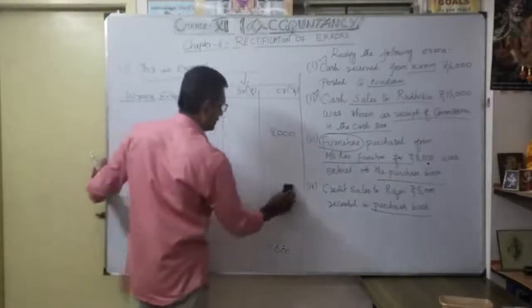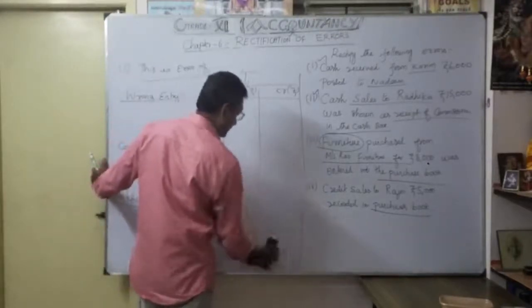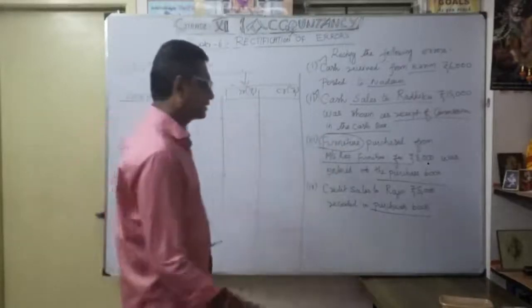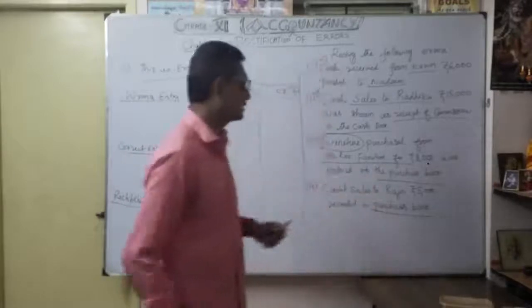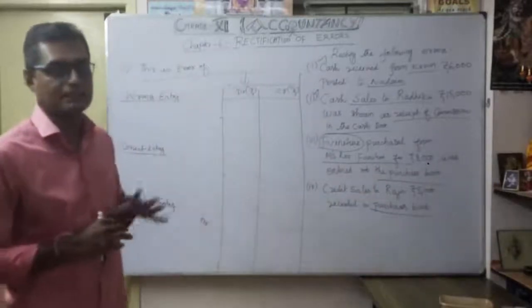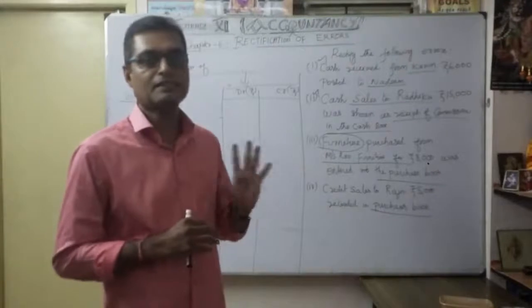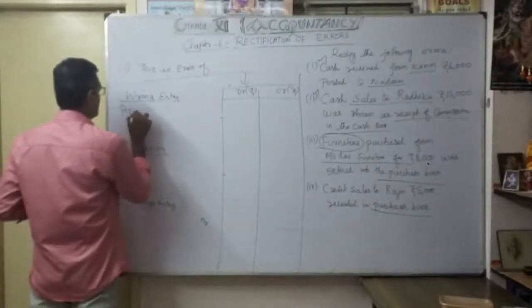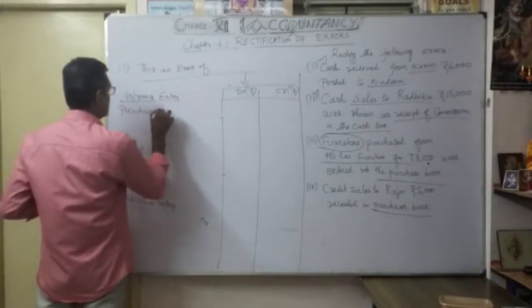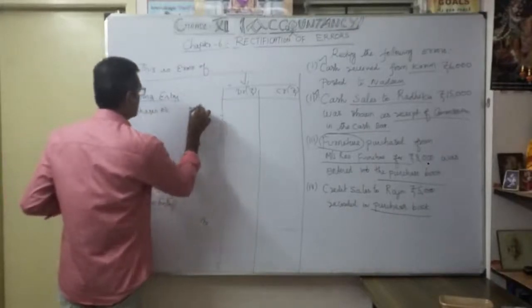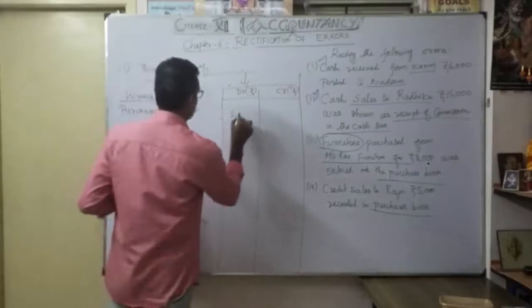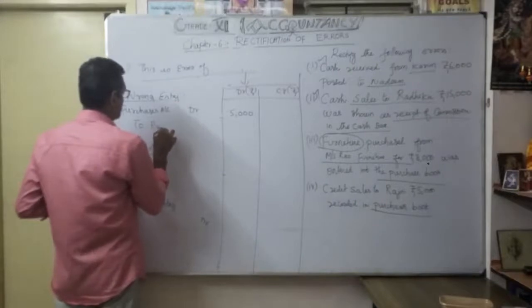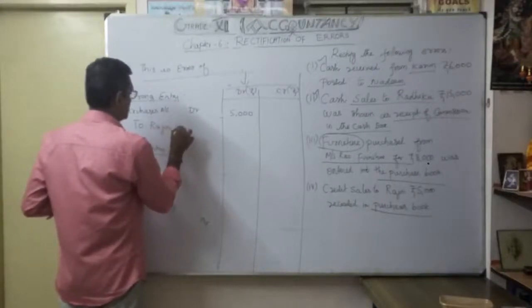Okay, so now what error are we going to discuss? In the same manner, what is the transaction given? Credit sales to Rajini, 5,000, recorded in purchase book. So instead of sales, they considered it as a purchase. So what is the wrong entry? Purchases account debit, 5,000, to Rajini account, 5,000.